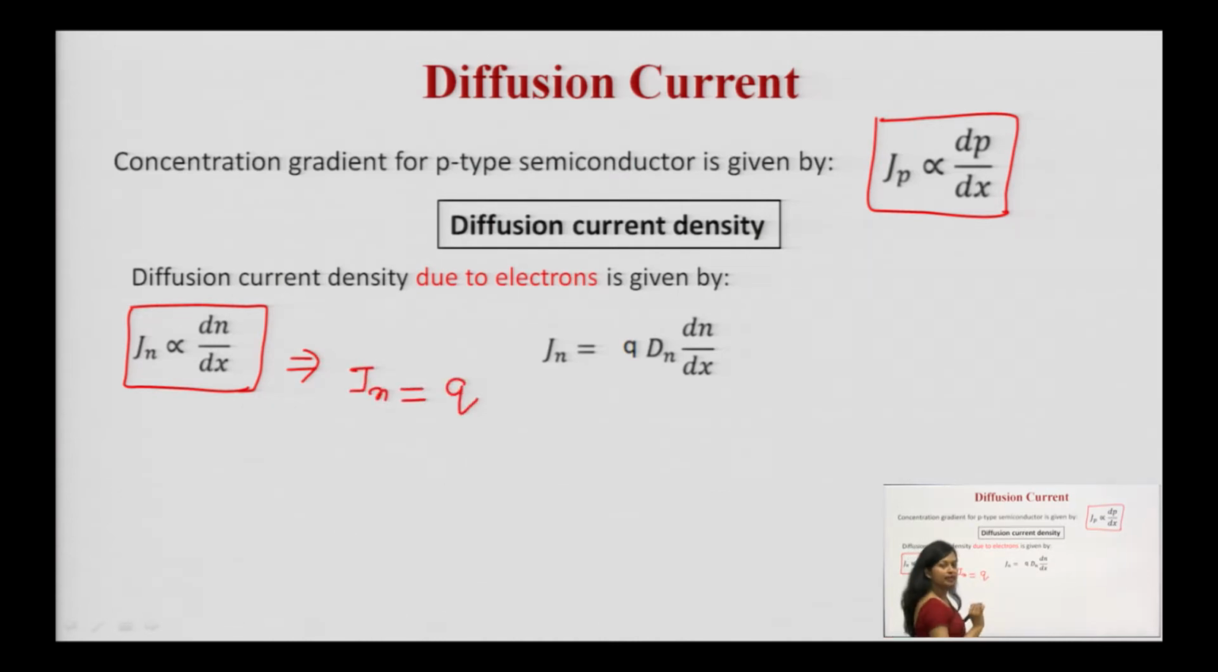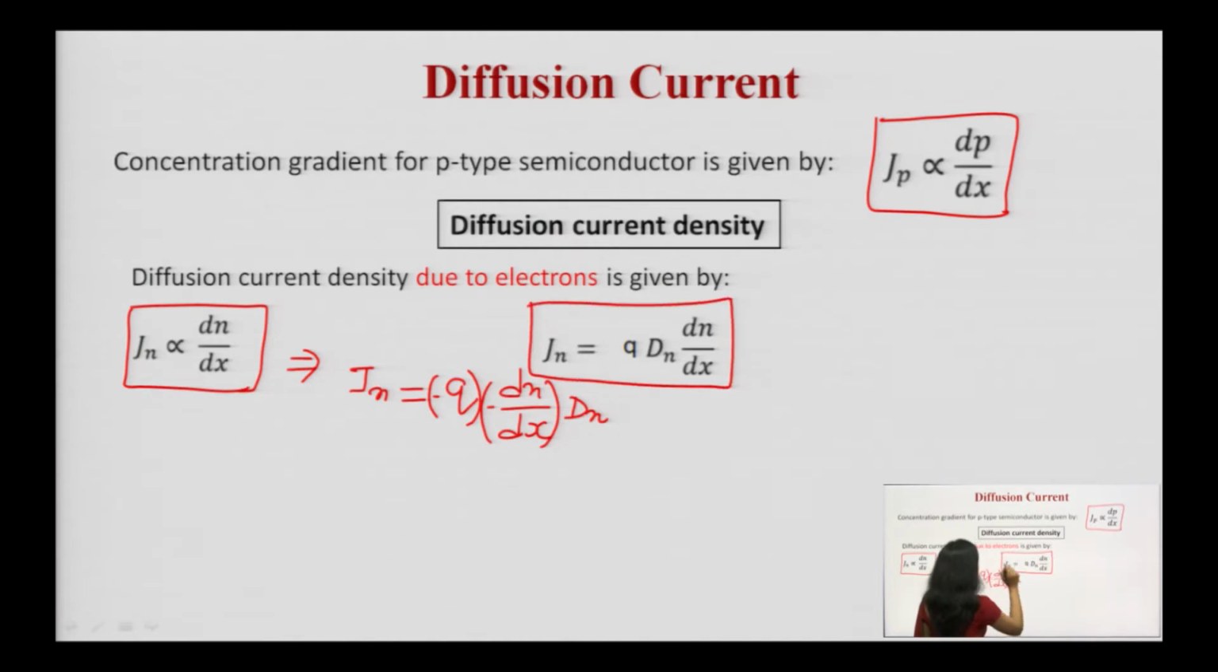Q is the charge on the electron. Charge on the electron is minus Q, it is negative. Let us put minus Q into dn upon dx. There is a decrease, so we have to put a minus sign as well. To remove the proportionality, we have to introduce a proportionality constant, which is Dn. Dn is the diffusion coefficient for the electrons. See, minus minus sign will cancel out, this will be plus, that is why Jn is Q into Dn into dn upon dx.